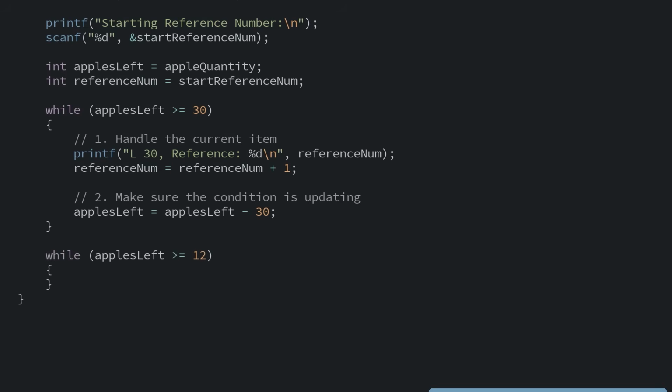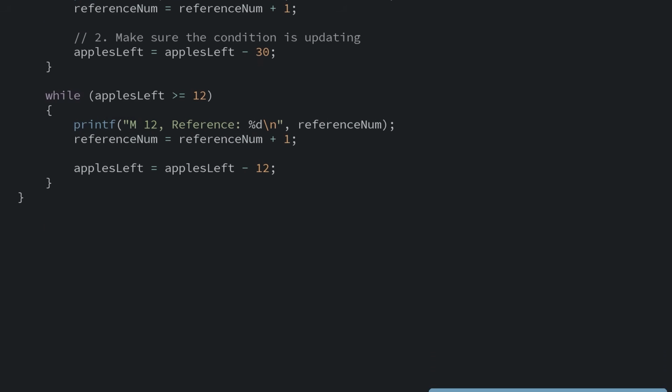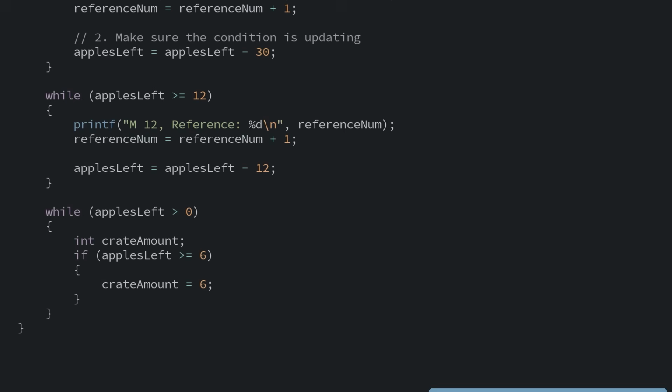Medium, we said, was pretty much the same as large. As long as we have 12 or more apples left, we can fill up a medium crate entirely. Small is a little different and serves as a catch-all. We'll keep crating until there's no apples left at all. That means we want a condition that repeats as long as apples left is greater than 0. What's also different is we need to figure out how many apples to put into the crate. If there's enough to fill up an entire small crate, we'll put in 6. Otherwise, we'll just pack whatever's left over in the last crate. So if there's only 3, we just want to put 3.